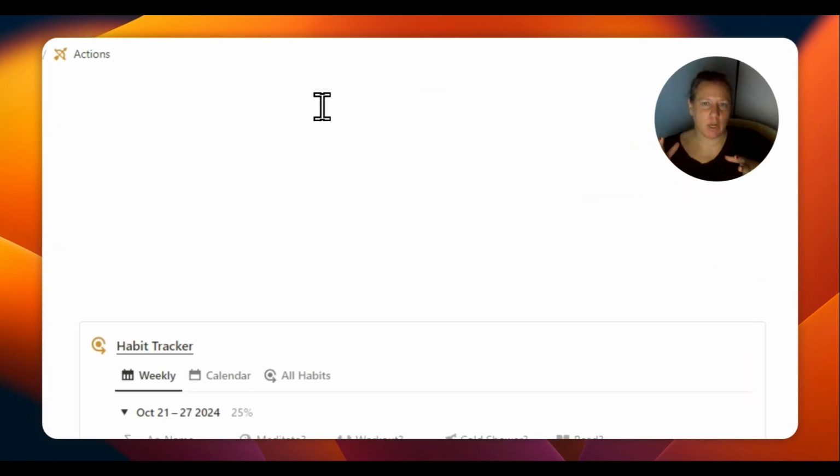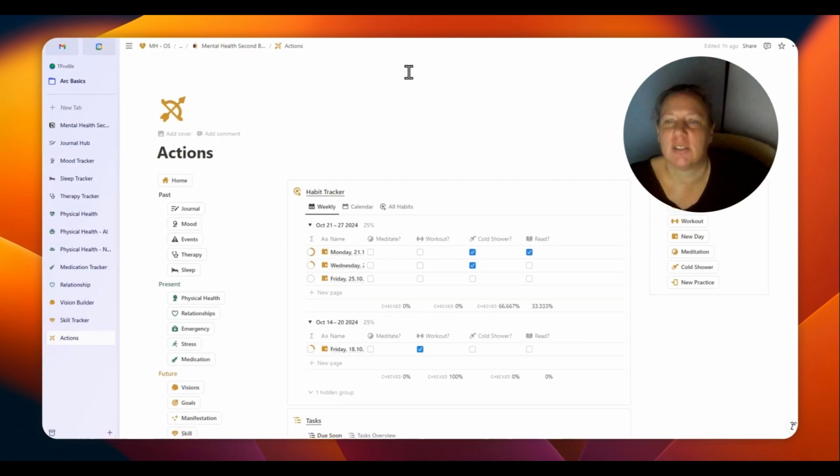Our actions shape our future. So this is why actions is part of the future section. And you can find in here a habit tracker, just like weekly, a calendar, or whatever, all habits like meditate, workout, cold shower, have you read something, just add them here by clicking on a button, or click on new, and you can see it's ongoing, and just click on it if you did a workout, for example, today.